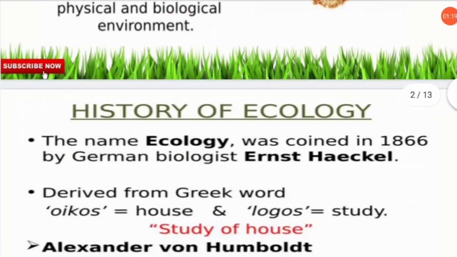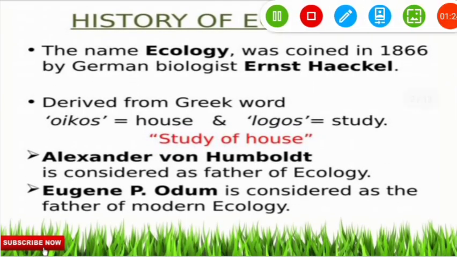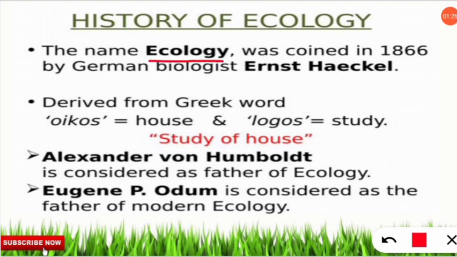Let's move on to the next slide. Here we will know about the history of ecology. The name ecology: where was it coined and who coined it? It was coined in the year 1866 by the German biologist Ernst Haeckel. So you should note all these important points. Take out your pen and paper and note down all the important points which we are going to discuss in this video. So let's go forward.